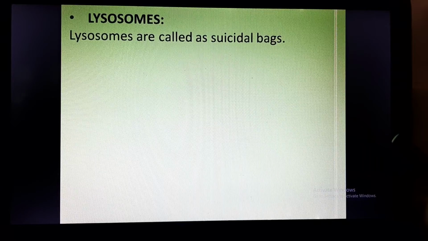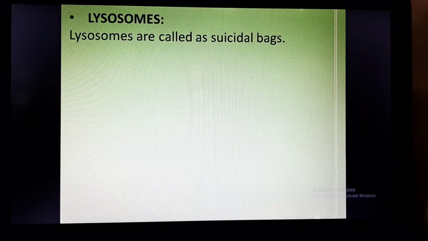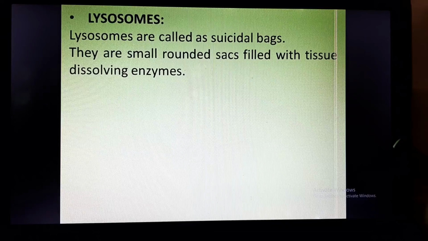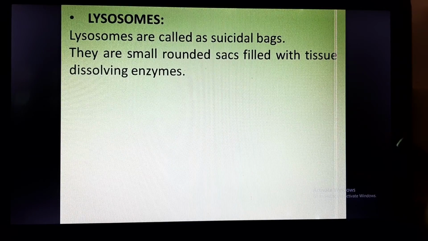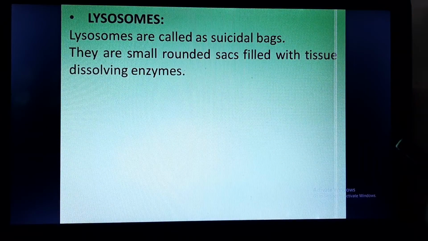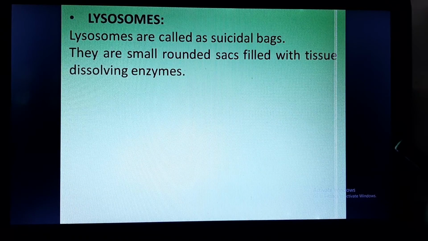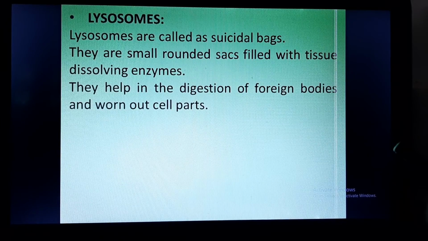Lysosome. Lysosomes are also called suicidal bags. Now why are they called suicidal bags? Because they are filled with an enzyme which dissolves tissues. Lysosomes are rounded, sac-like structures filled with enzymes which dissolve tissue.